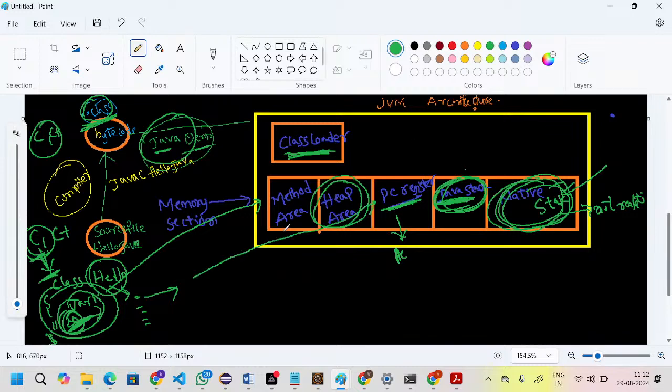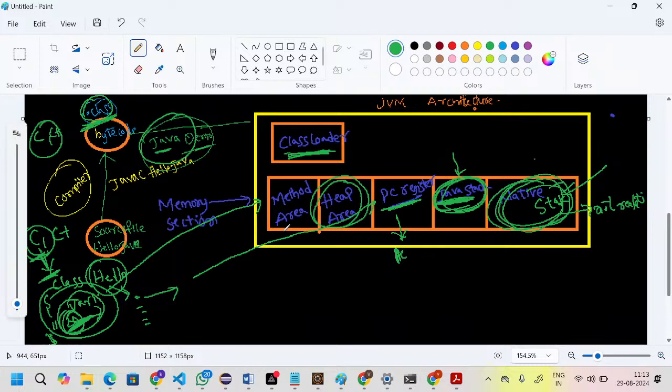And then next, Java stack, meaning methods execution information. Like if the class contains n number of methods, right? If it contains 10 or 20 methods, which method is executing currently, which method will be executed next. Methods execution information is available in the Java stack.